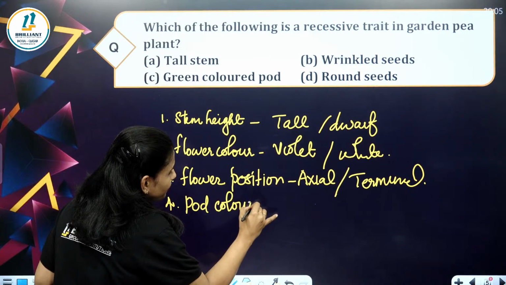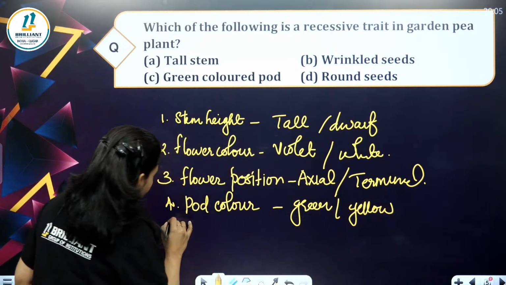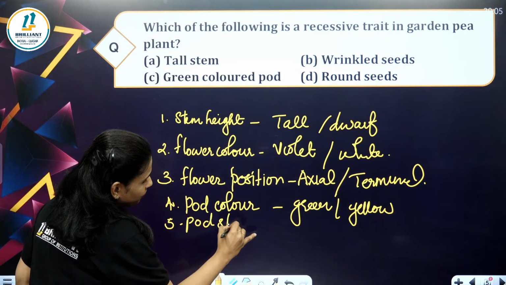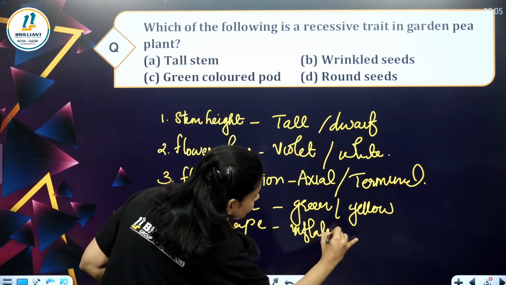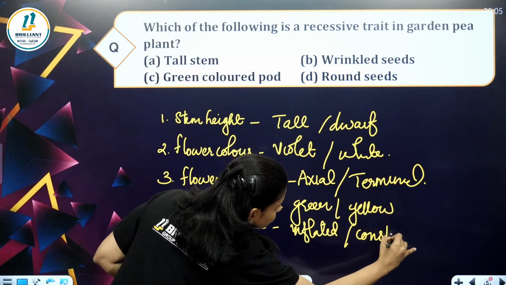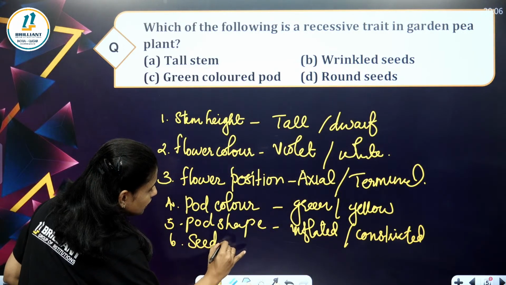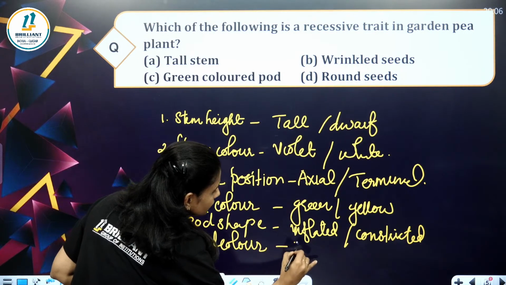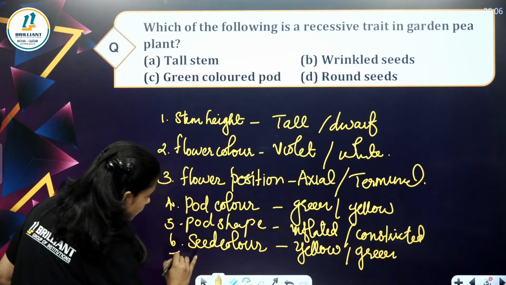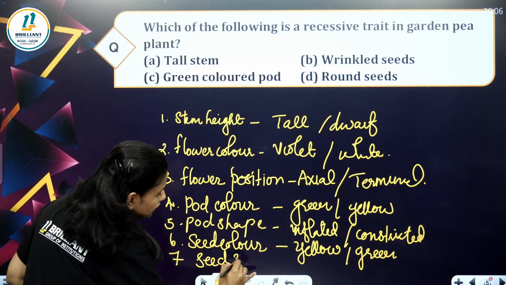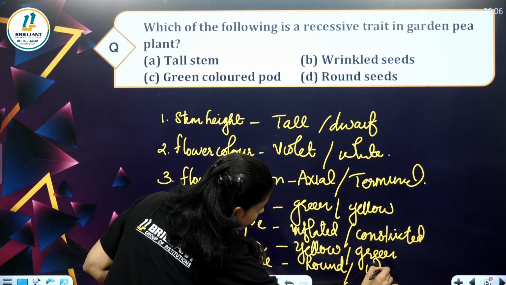Pod color: green, yellow. Pod shape: inflated, constricted. Seed color: yellow, green. And seed shape: round, wrinkled.